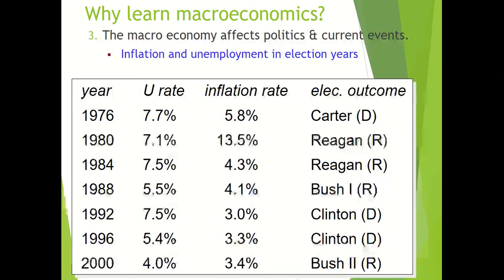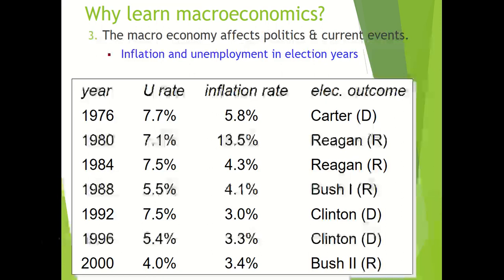In 1984, unemployment was 7.5% and inflation rate was 4.3%, that was low. In 1988, unemployment rate was 5.5% and inflation rate was 4.8% during Bush 1 period. In 1992, unemployment rate was 7.5% and inflation rate was 3.0% in Clinton period. In Clinton period, inflation rate is quite low.